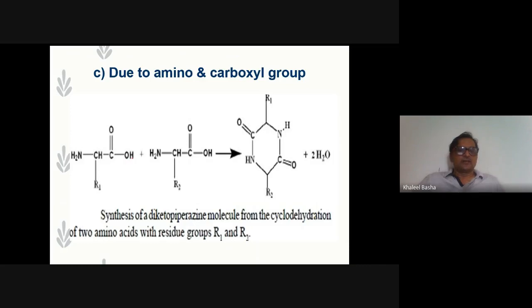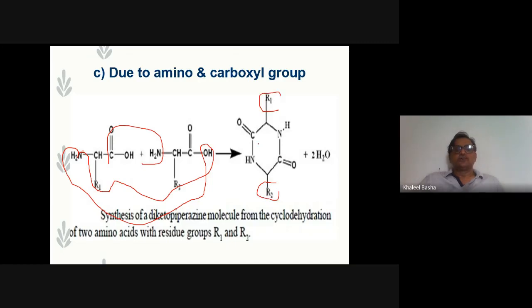The carboxyl group of one molecule reacts with the amino group of the other, and vice versa, with the loss of water molecules. So two dehydrations form the cyclodehydration of two amino acids with residues R1 and R2. It forms two peptide bonds, so it's a diketopiperazine molecule.